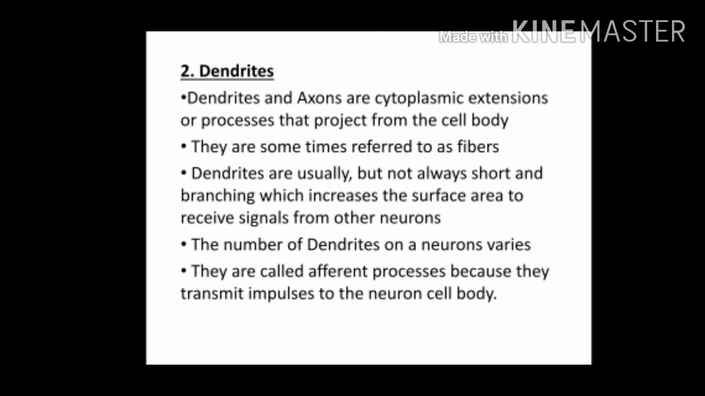The number of dendrites on a neuron varies, which means a neuron may contain one or more dendrites. The dendrites are called afferent processes because they transmit impulses to the neuron cell body. Afferent means to bring or conduct towards something. So here dendrites are bringing or conducting the message or impulses from other neurons to the cell body. Hence, they are called afferent processes.